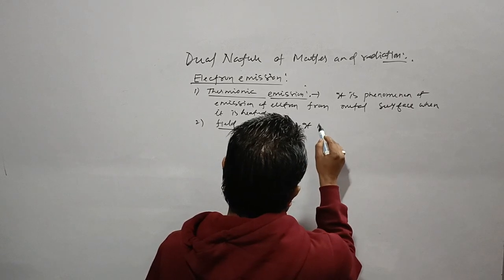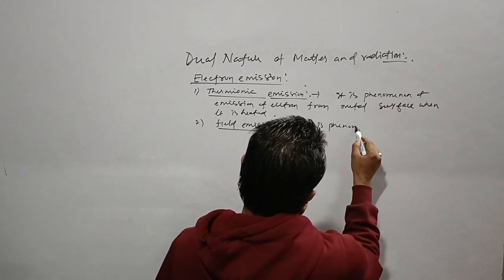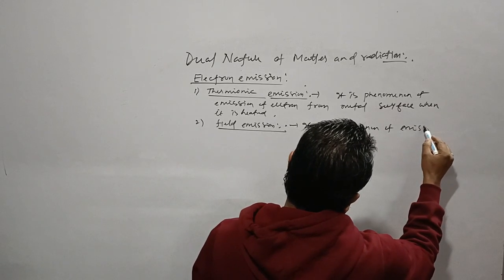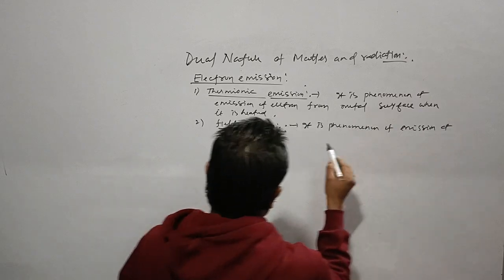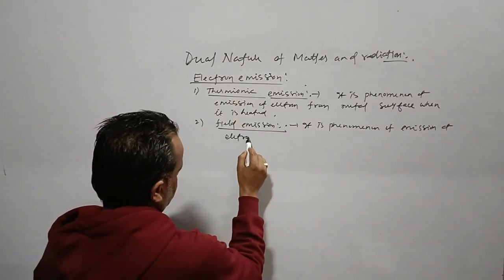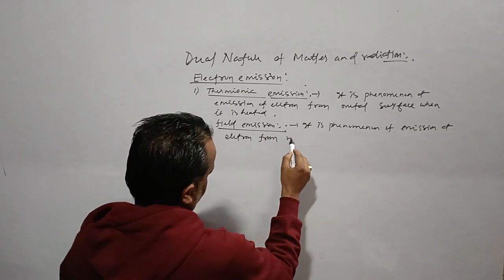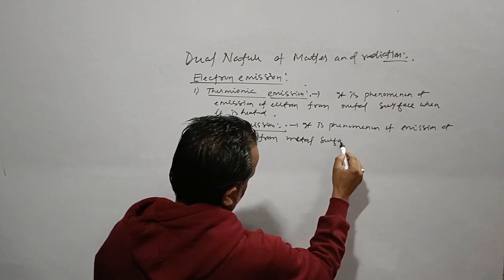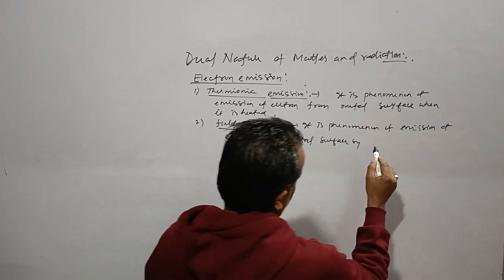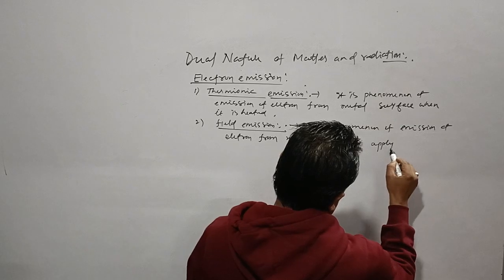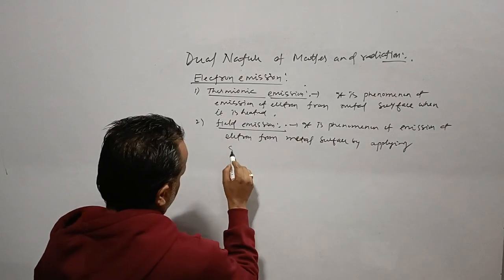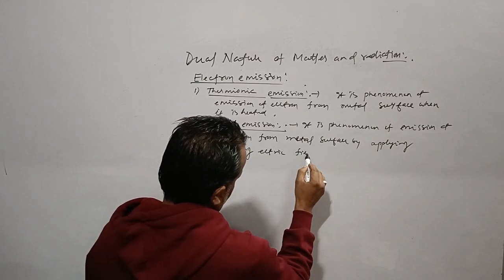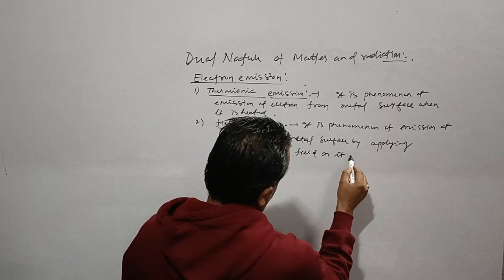It is the phenomenon of emission of electrons from a metal surface by applying a strong electric field on it.